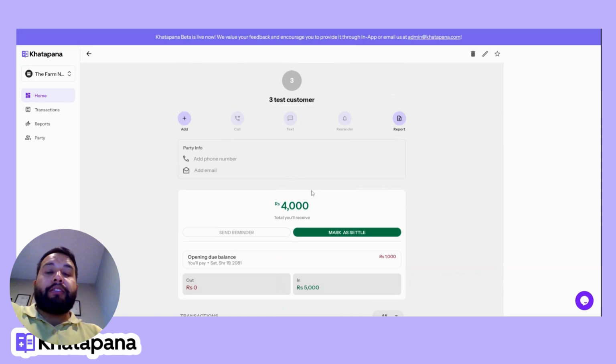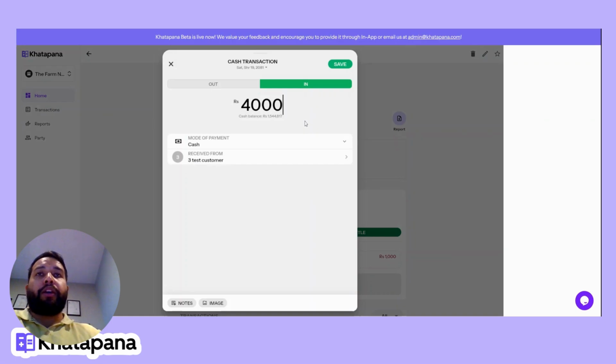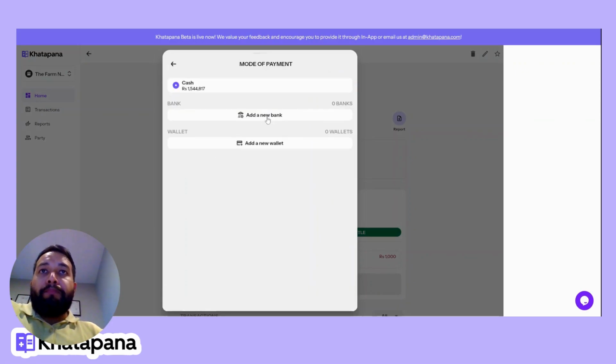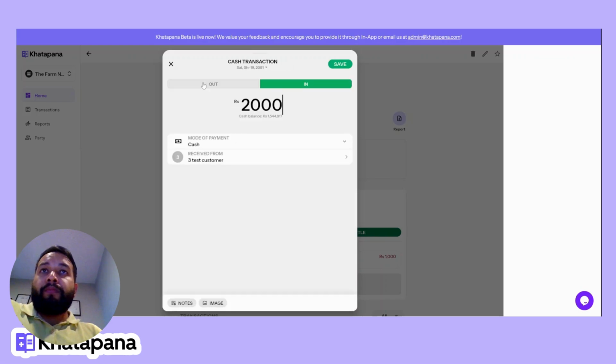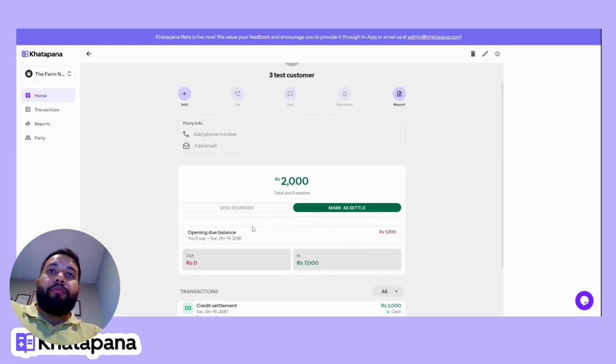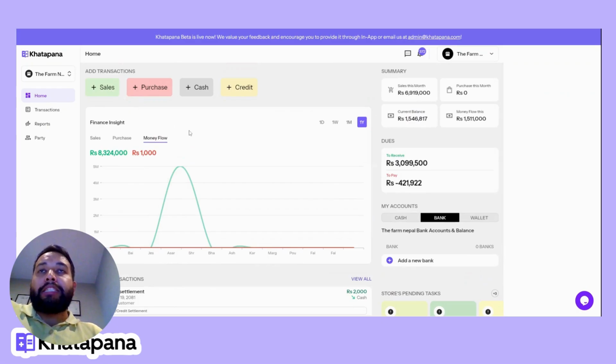And then whenever there is another transaction, you can control everything from here. You can click this add menu and then click here, or simply if the party pays you the remaining amount or a partial amount, you can simply go here and enter it. Let's say the party pays 2,000 rupees. You can click the mode here. You can add bank, or even online systems like wallets like Stripe and other things, and simply save. So I'm just using cash for now, and then you can click save, and that's all. You'll get to know that it works wonders. It's 2,000 rupees that's remaining for you to receive. And you can record almost every transaction like that.